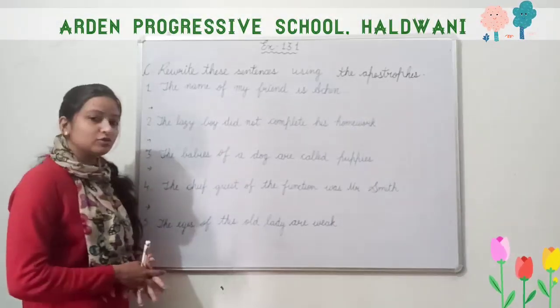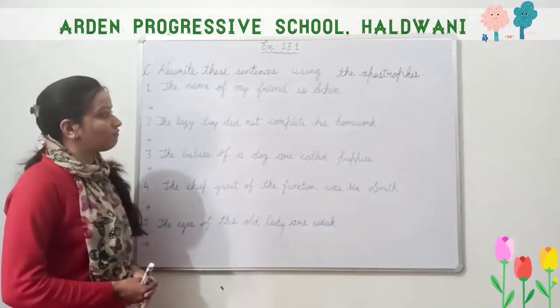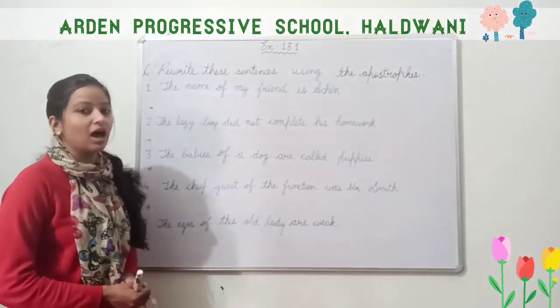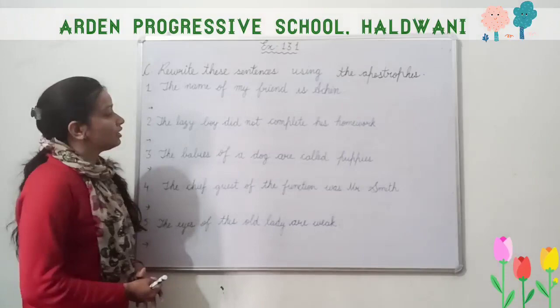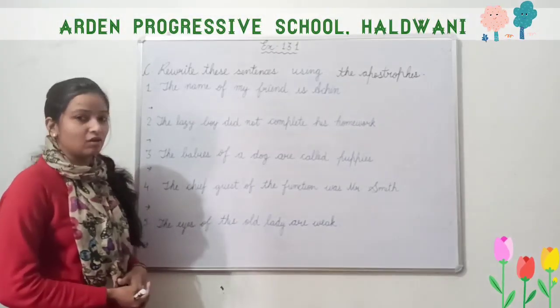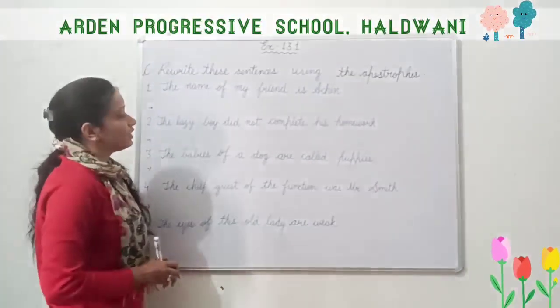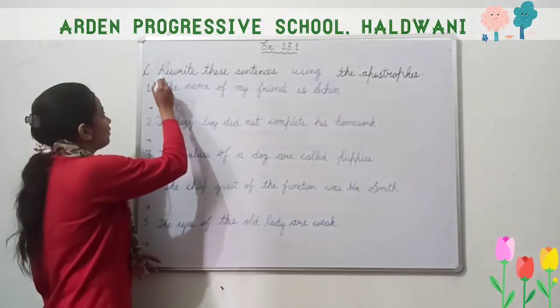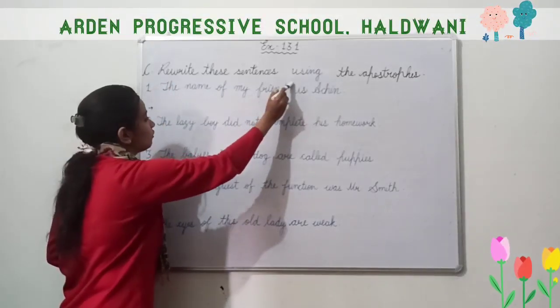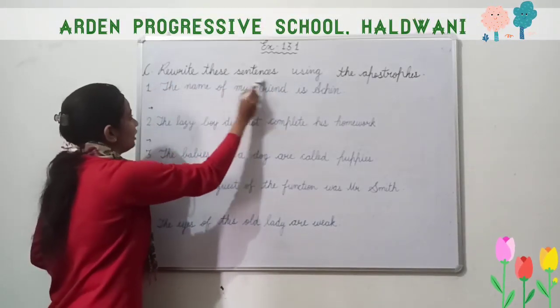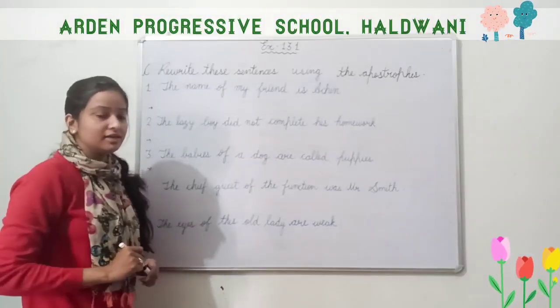Okay, so the first question is, the name of my friend is Achin. So the name of my friend, where it is written of? Here. So it means we have to write the possessive noun of this much, the name of my friend, isn't it?